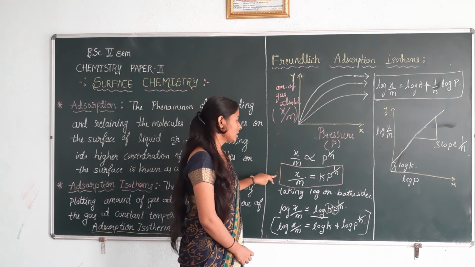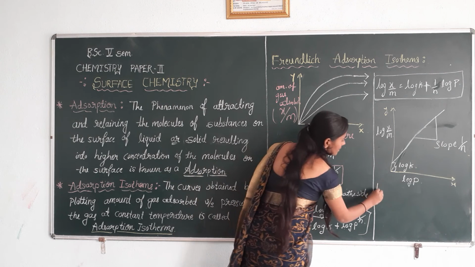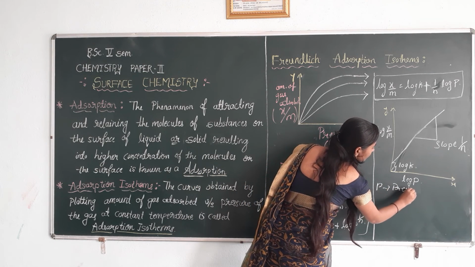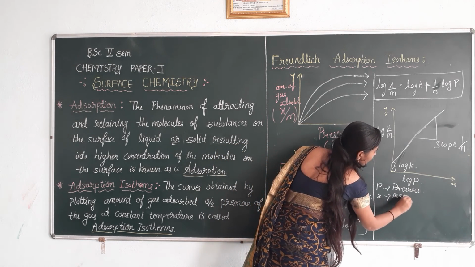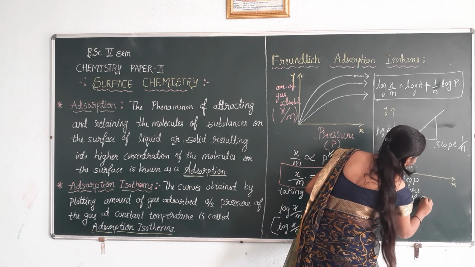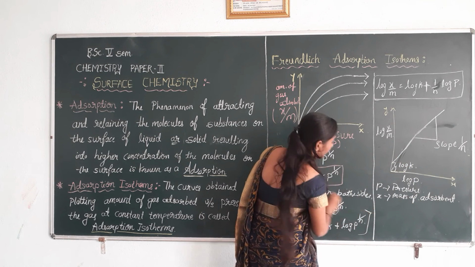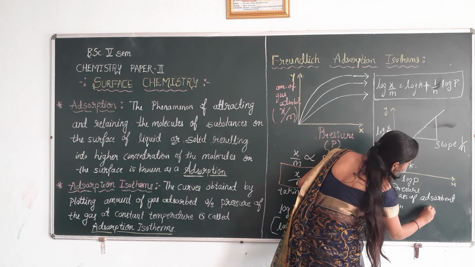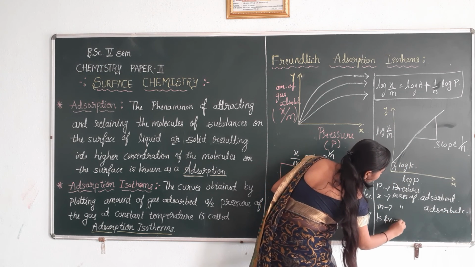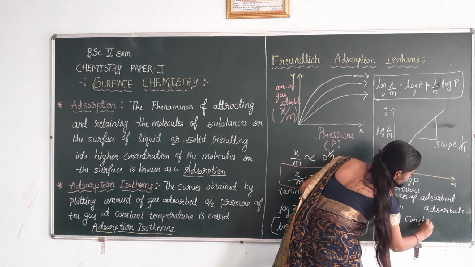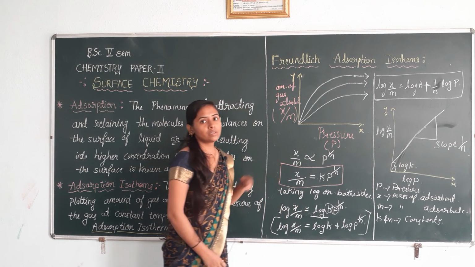The Freundlich adsorption isotherm's main equation is x by m equal to k p raised to 1 by n, where p is the pressure, x is the mass of adsorbate and m is the mass of adsorbent, and k and n are constants. This is the Freundlich adsorption isotherm.